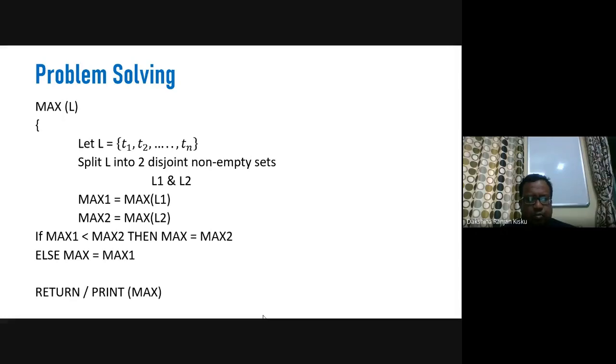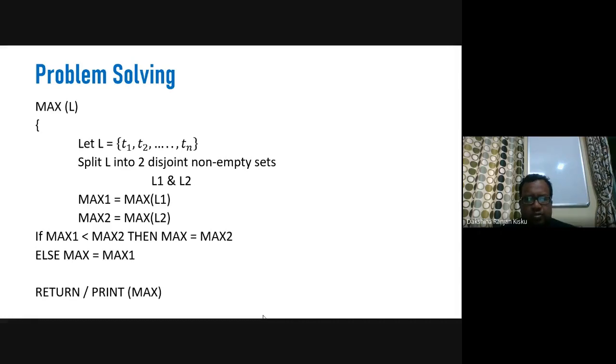So this representation of the solution to the problem represents the decomposition aspect. Okay, so the earlier solution of finding the maximum of n integers is basically a subset of this decomposition problem.